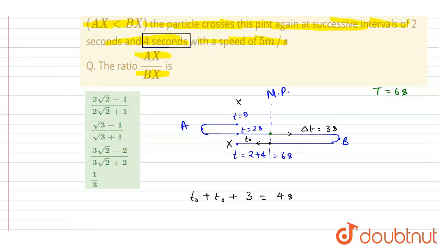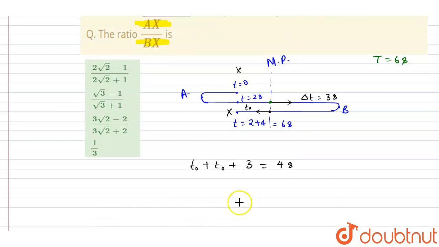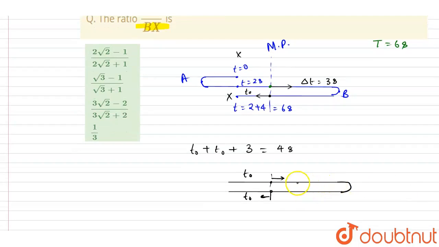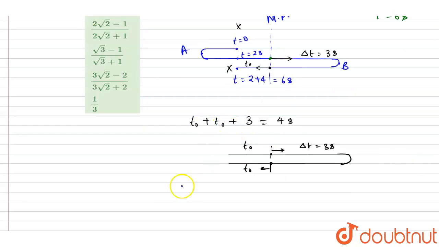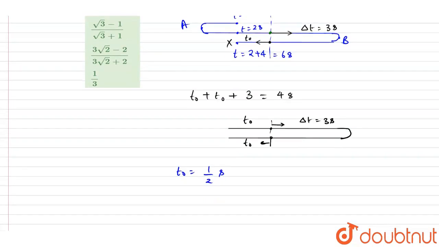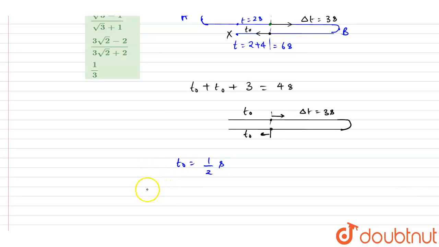So how much will it travel? If you see here, let me draw the journey from x to x. It went from here to here and then it came here. So this is the mean position, this is t0, this is t0, and to go from here to here, it took time half of the time period. Delta t is equal to 3 seconds. Right? Now if you see here, as you got this value, you can write down this t0 is equal to half second. So in half second you can write down the angle rotated, right?